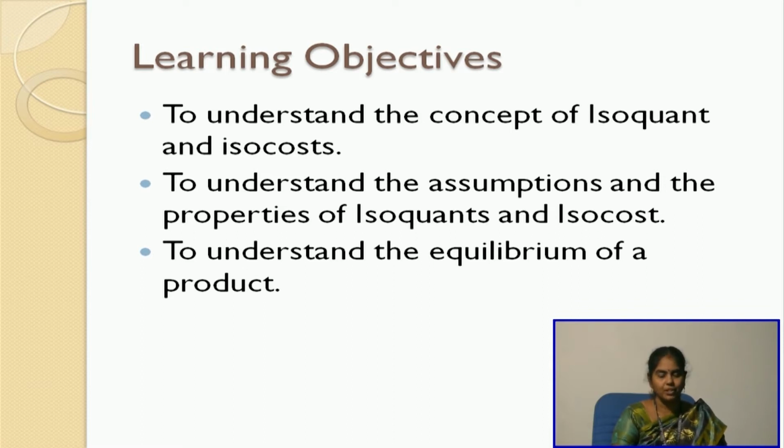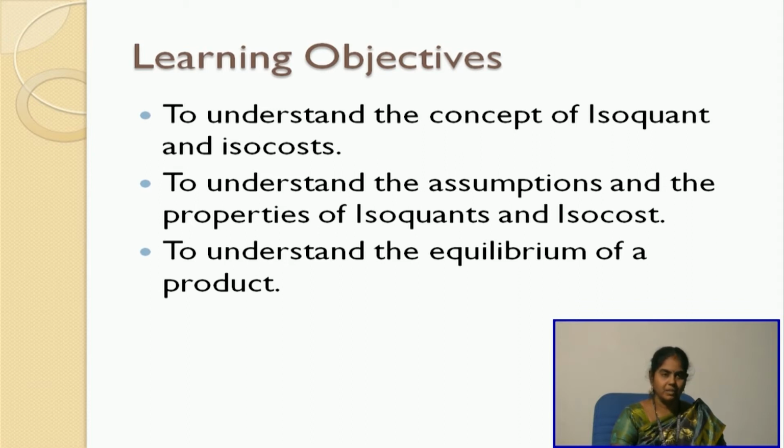With this session, we will start with the learning objectives: to understand the concept of isoquant and isocost. How is this concept going to help in the production of a particular product or a service? To understand the assumptions and the properties of isoquants and isocost, and to understand the equilibrium of a product.